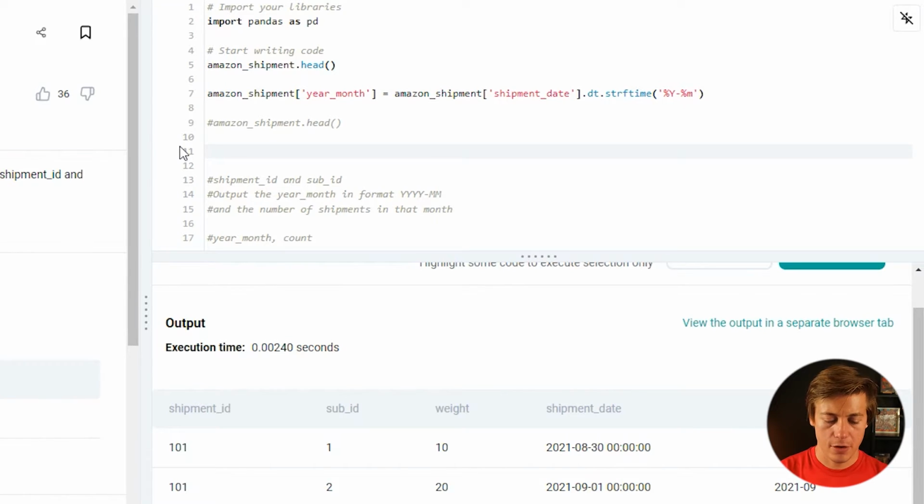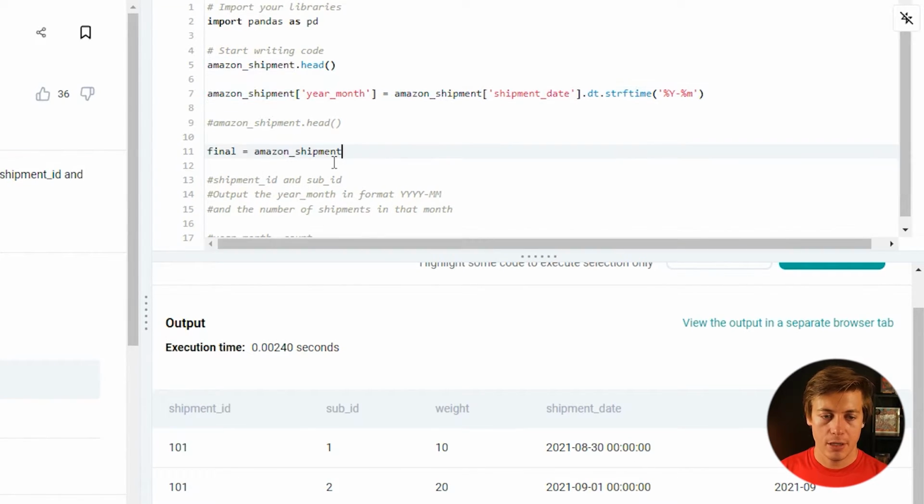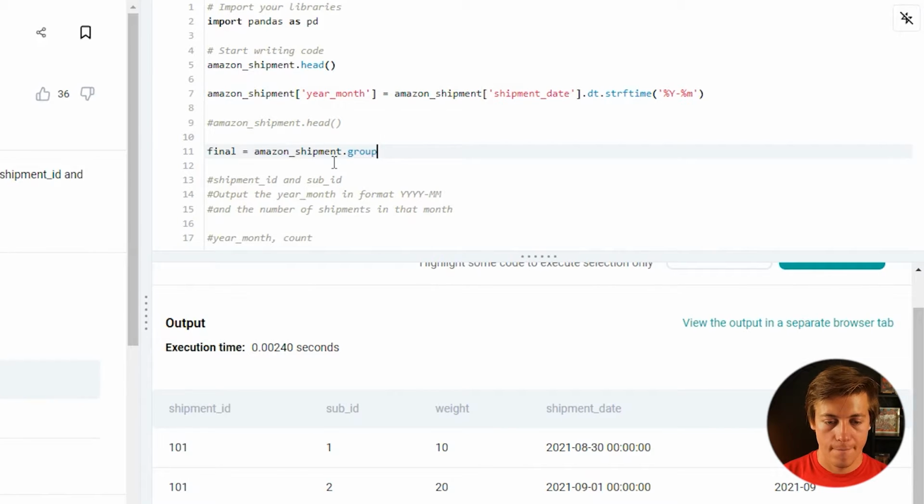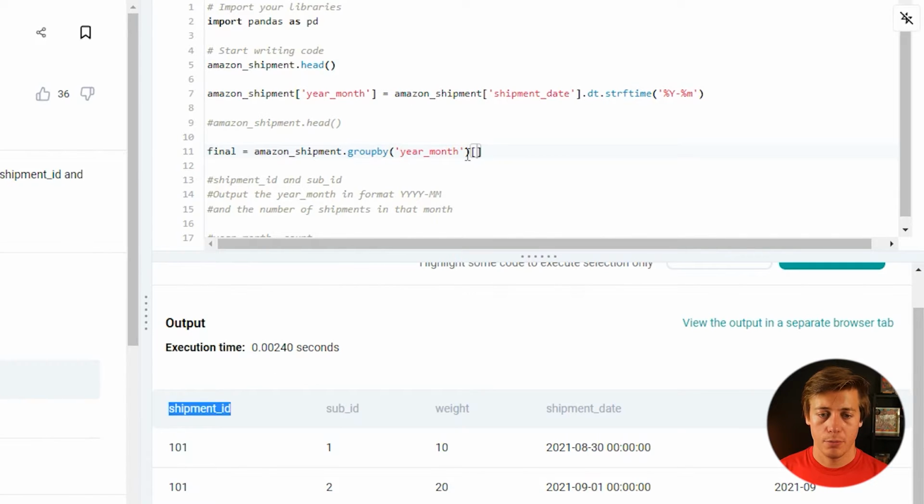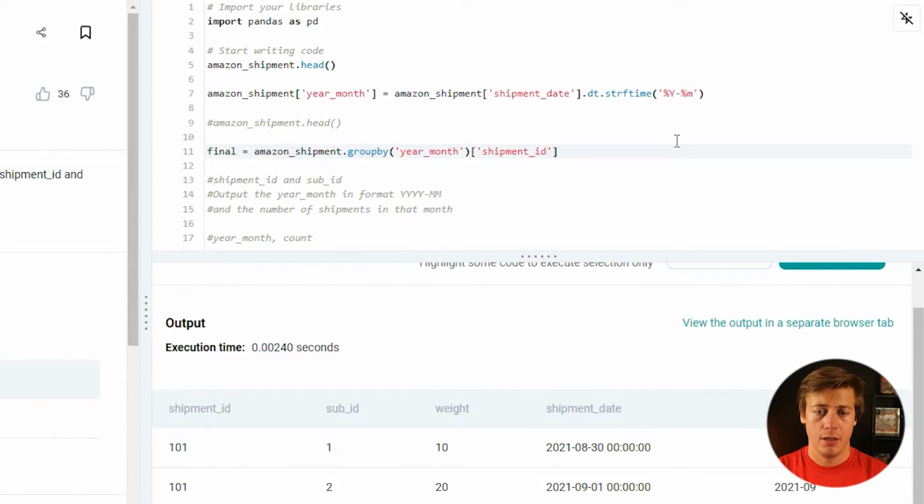Just to build out the final part, I'm just going to final equals, and then we're going to do Amazon shipment group by, and then we're going to put in this first side of things year month. So that there. And then next we have the shipment ID. So we'll put that over here like that. And then all we need to do on here is .counts. And then what we're going to do is toFrame.